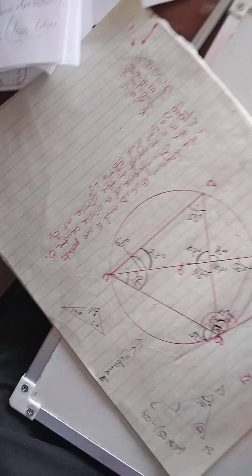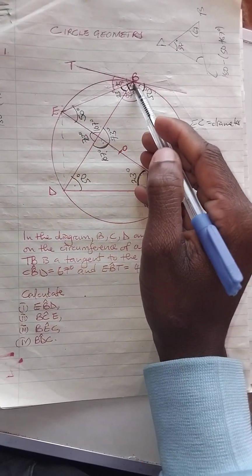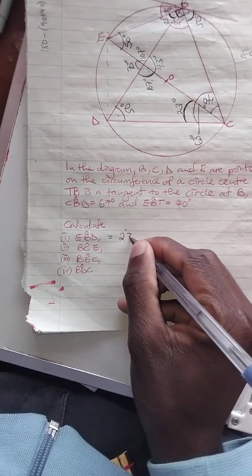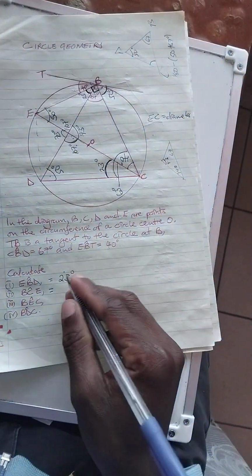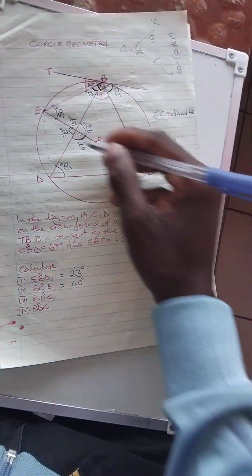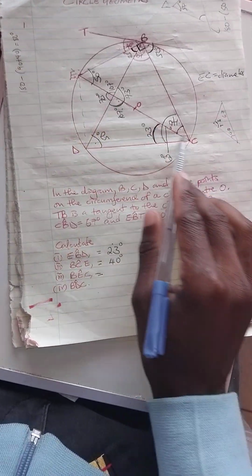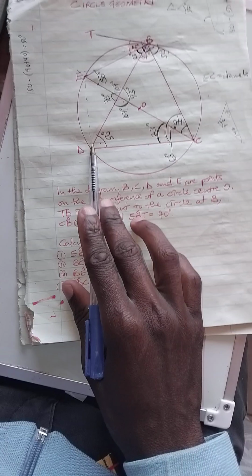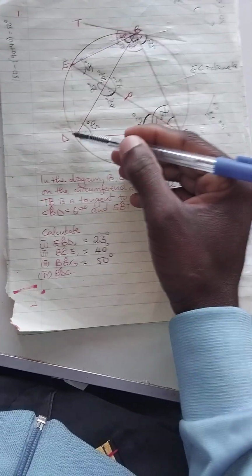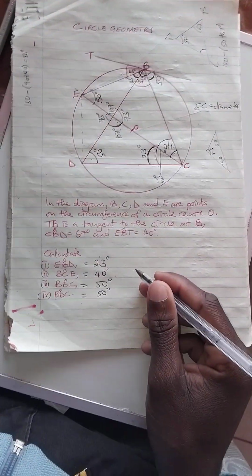So now let's put in our answers, now that we have finished everything. So EBD, this angle is 23. Then BCE we get 40. BCE we get 40, and then BEC we get 50, then BDC we get 50. So those are the answers for this second geometry question.